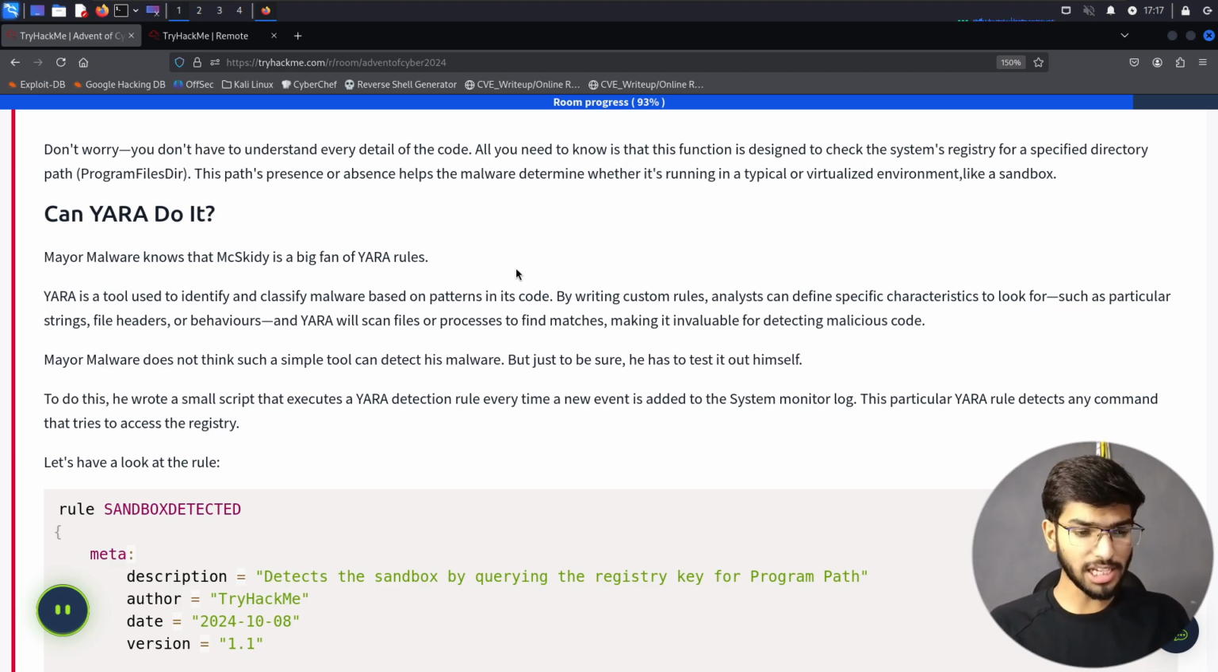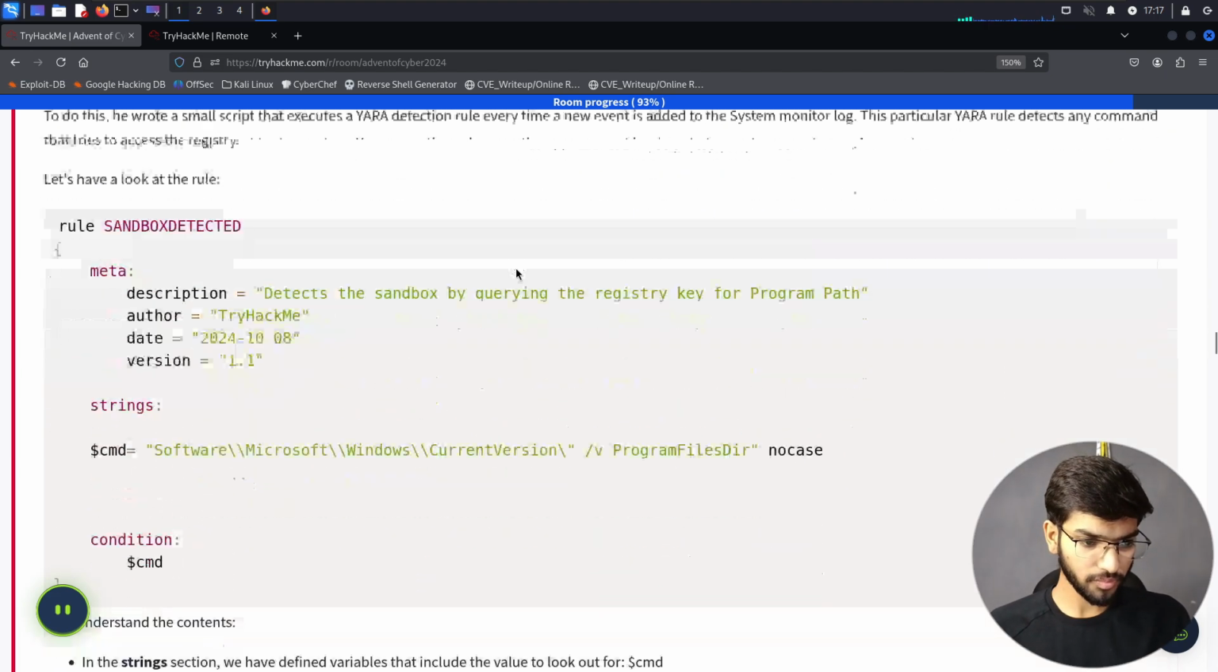To do this, he wrote a small script that executes a YARA detection rule every time a new event is added to the system monitoring log. This particular YARA rule detects any command that tries to access the registry. Let's look at the rule.